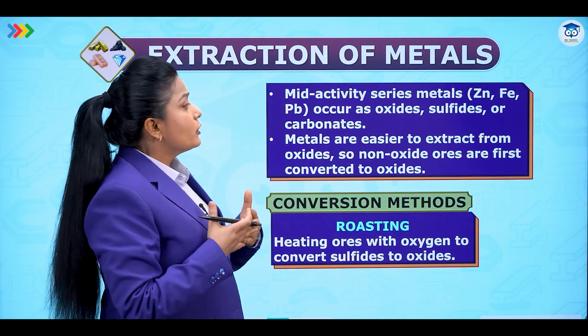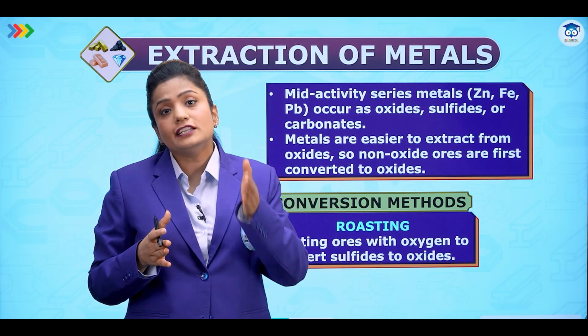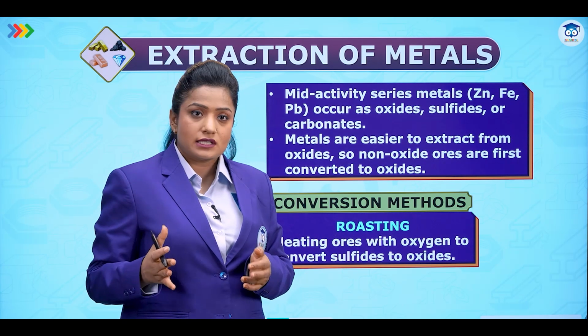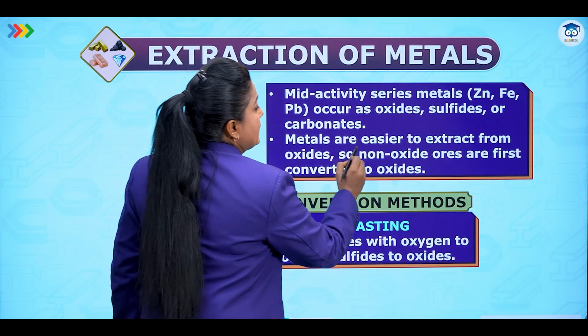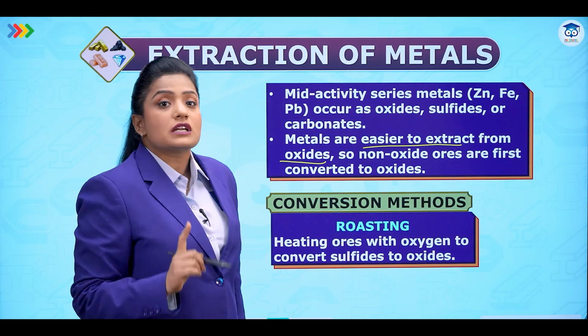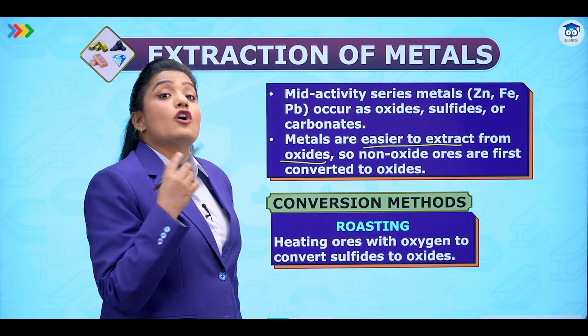But if we have a carbonate ore, we are going to do calcination. Calcination is a process in which we heat the ore in absence of oxygen. It is only done for carbonate ores. Metals are easier to extract from oxides. That is why we are first converting any metal ore into its oxide.